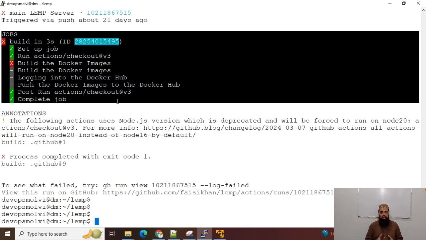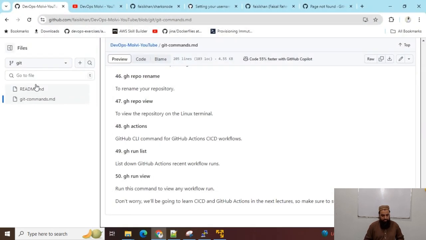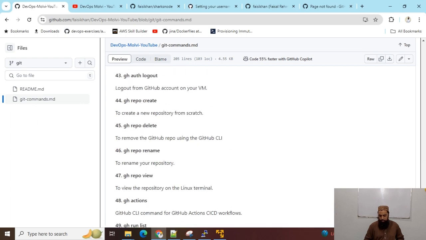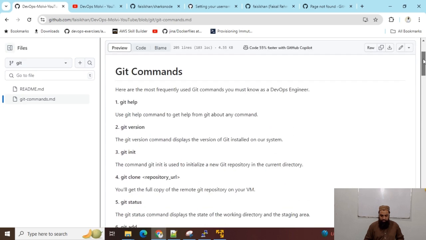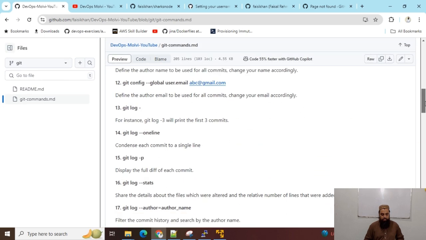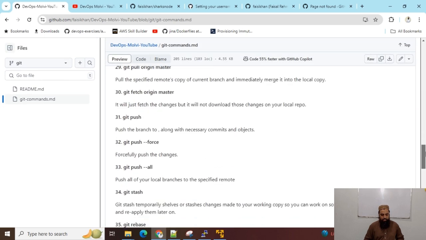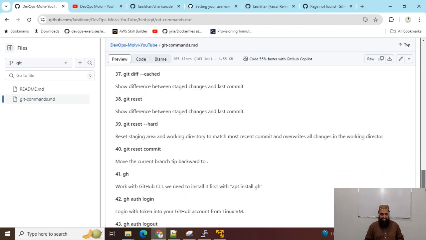I hope you have got all these commands, and I will definitely share the GitHub repository link so that you can find them. I have already added these commands to my GitHub repository. These are 50 commands, so that you can run each command and polish your Git skills.